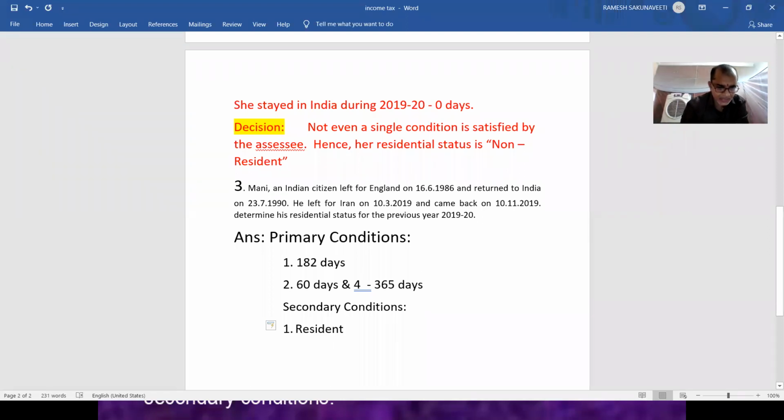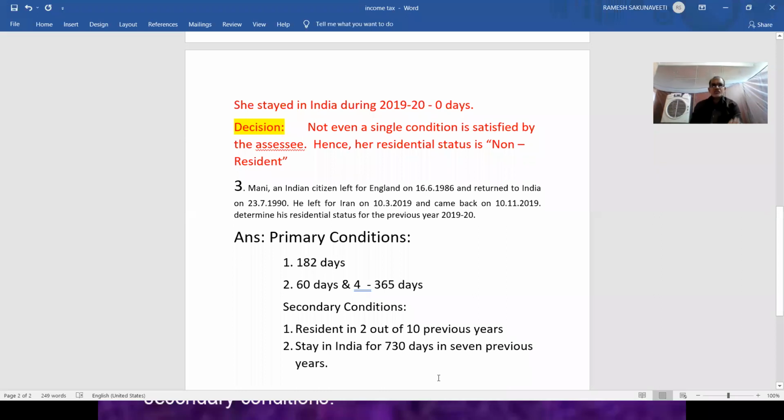Resident in 2 out of 10 previous years. This is the first additional or secondary condition. The second is stay in India for 730 days in 7 previous years. These two should be fixed in your mind.